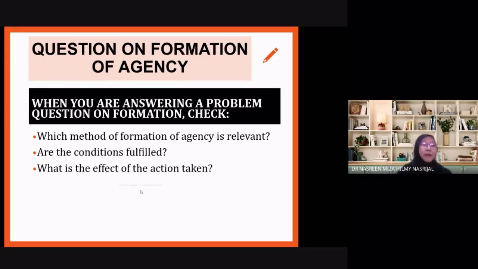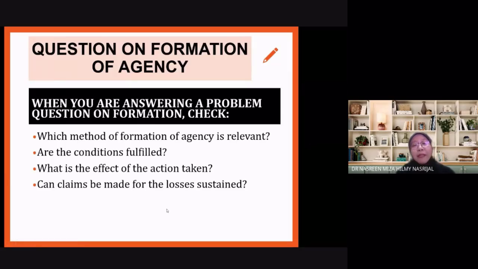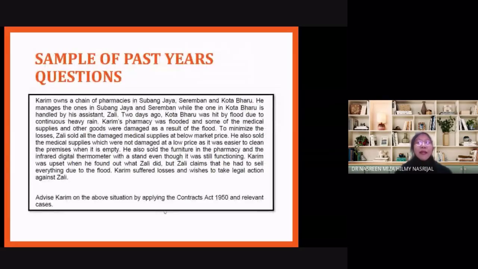And so on. Yeah? And can claims be made for whatever losses sustained by the principal or by the agent himself, because sometimes in the process of acting on behalf of the principal, the agent may have suffered losses because of protecting the principal's interest in an emergency situation. Now let's have a look at this question.